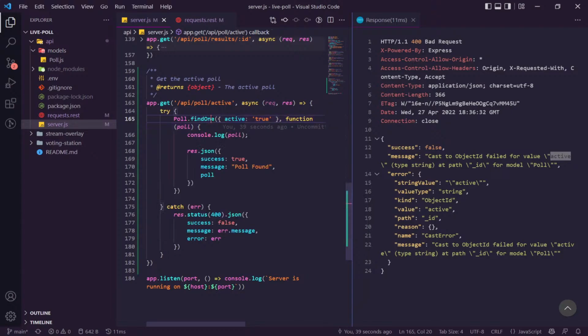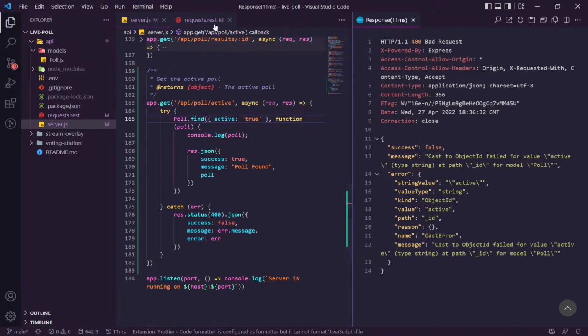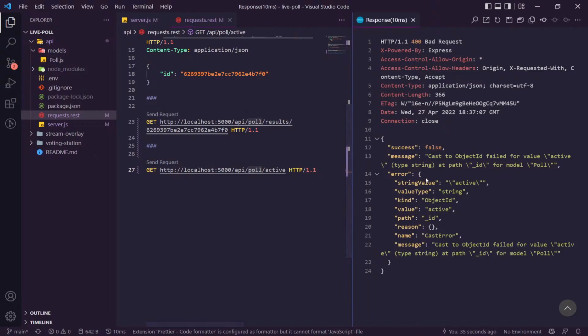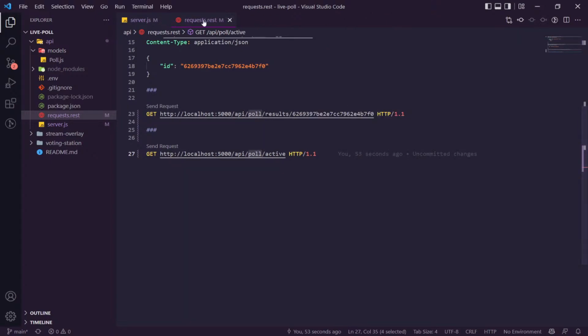Does find one require an ID? Let's try this now. Yeah, look, it says cast to object ID failed for value, but that's not an object ID, and we're not trying to get an object ID.